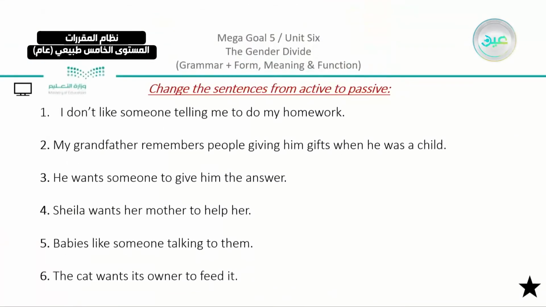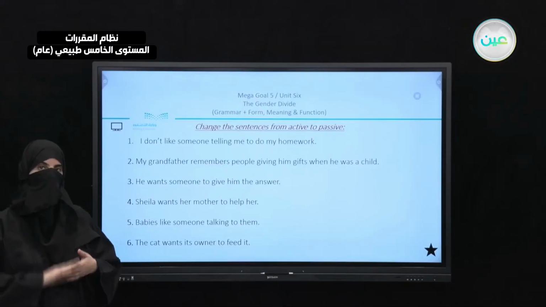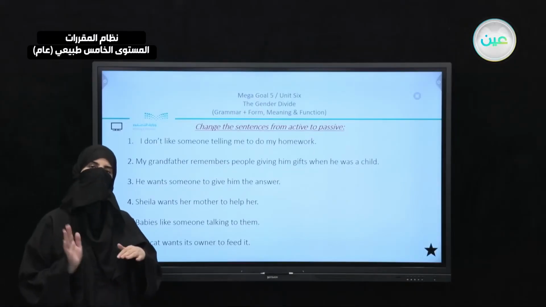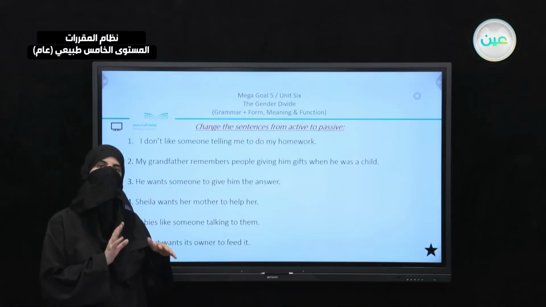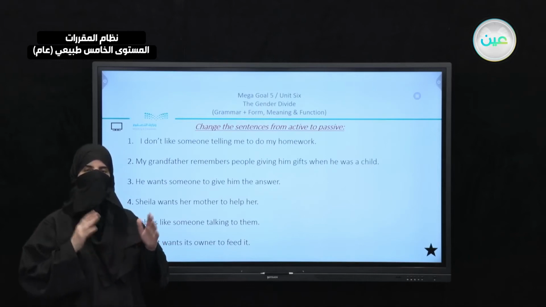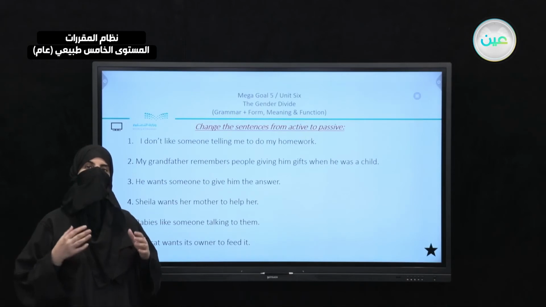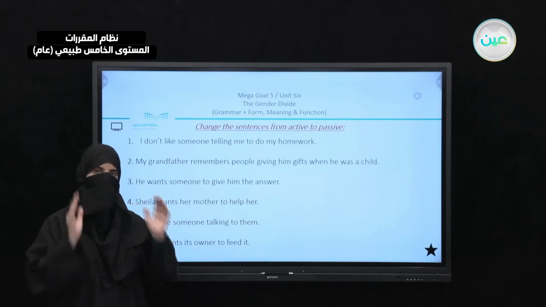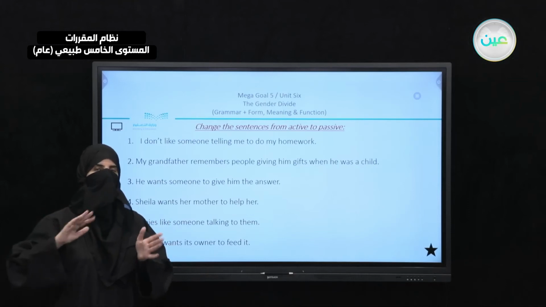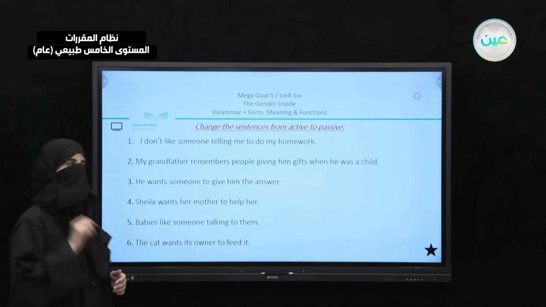Yes, let's start with our exercise. Now, the first thing that you are going to do, you are going to just take out or delete the subject. You can just leave it at the end of the sentence. This is something to do. But basically, from our basic form of the new structure that we are going to do, we are going to just ignore the subject. So let's start ignoring.